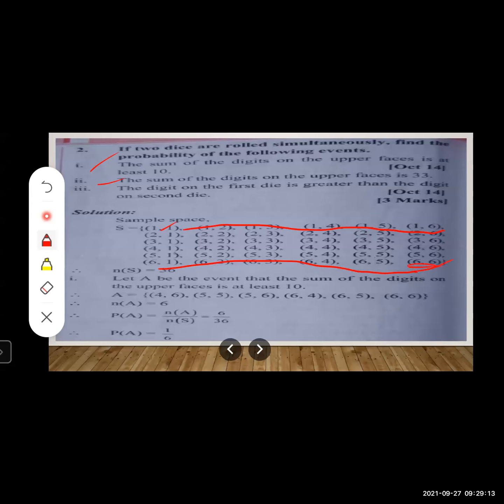If you see the biggest digits, 6 plus 6 is 12, and the lowest digits, 1 plus 1 is 2, meaning a sum of the digits on the upper faces of 13 is not possible at all. So it is an impossible event. What is our favorable outcome? The sum of the digits on the upper faces is 13. But can you see this favorable outcome here in the sample space? No, you can't see it anywhere. So this is an impossible event. Yes, it is an impossible event.